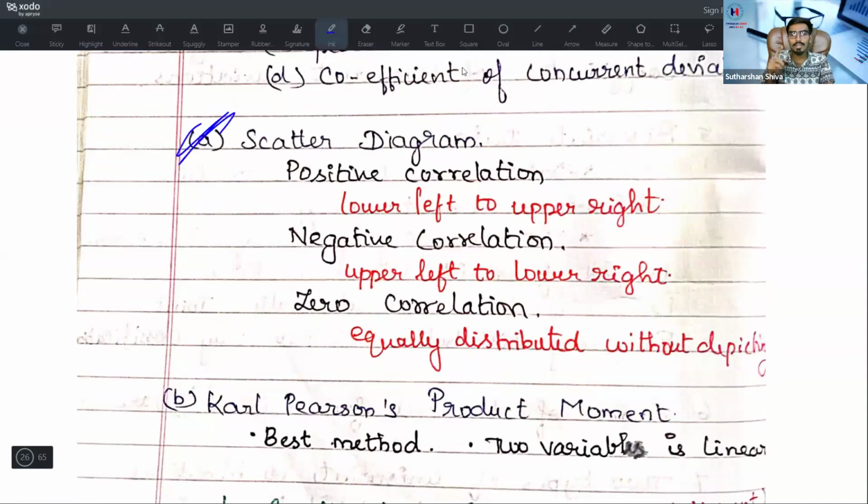Scatter diagram is nothing but your positive relation, lower left to upper right. Lower left to upper right is positive correlation. Negative correlation is upper left to lower right. This all comes to your mind in your examination. Positive, lower left to upper right. Negative correlation, upper left to lower right. Zero correlation, equally distributed without any pattern. It is no correlation.